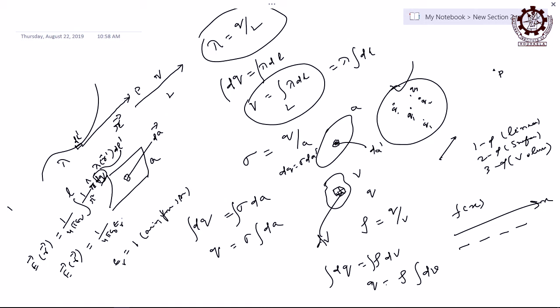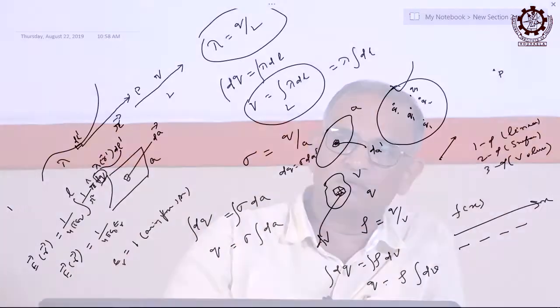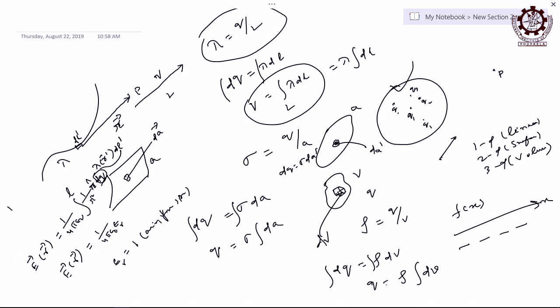But if it is air and vacuum, this value is 1, that is why we are writing 1 by 4 pi epsilon 0, only for vacuum or air. Epsilon 0 is only for vacuum or air, right. So, in that way only we are considering here that the medium is air or vacuum. Then how much will you write down? How can you represent this?